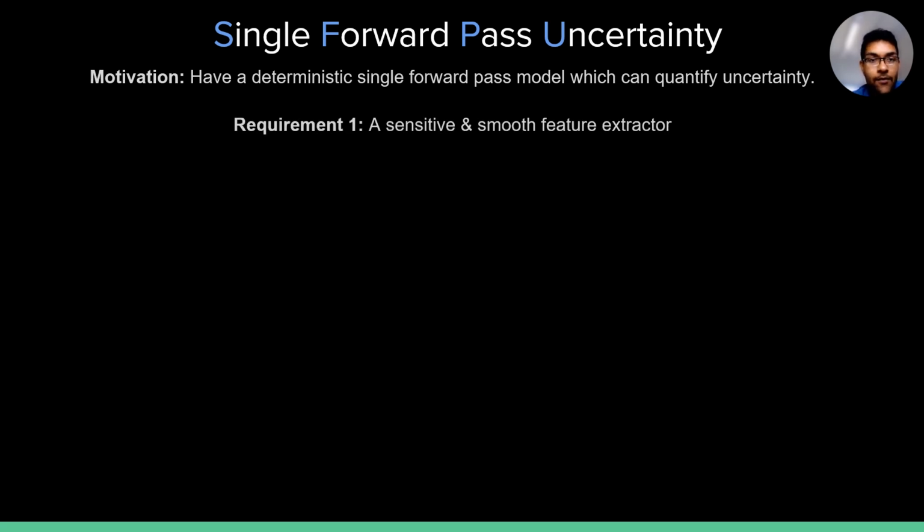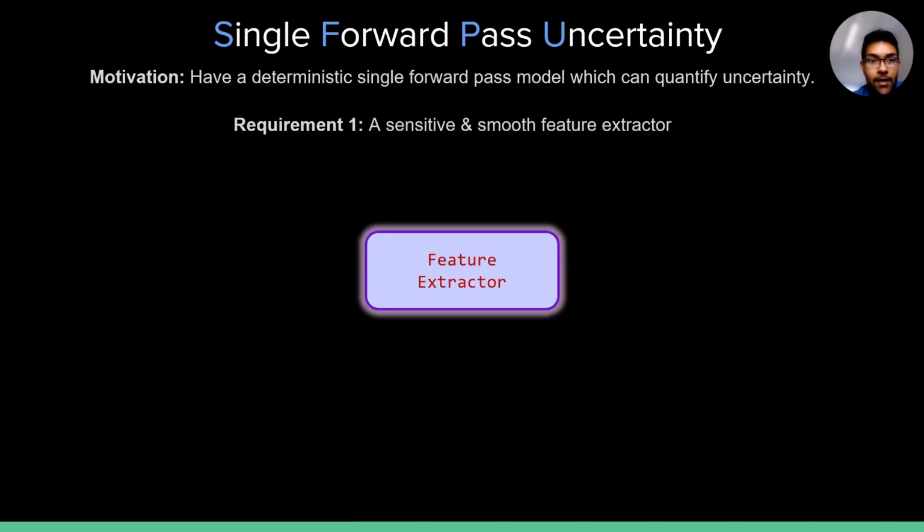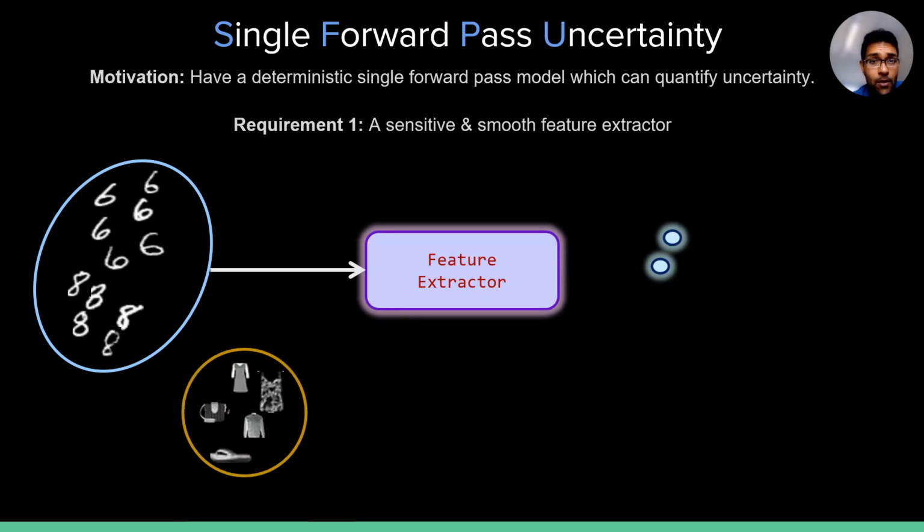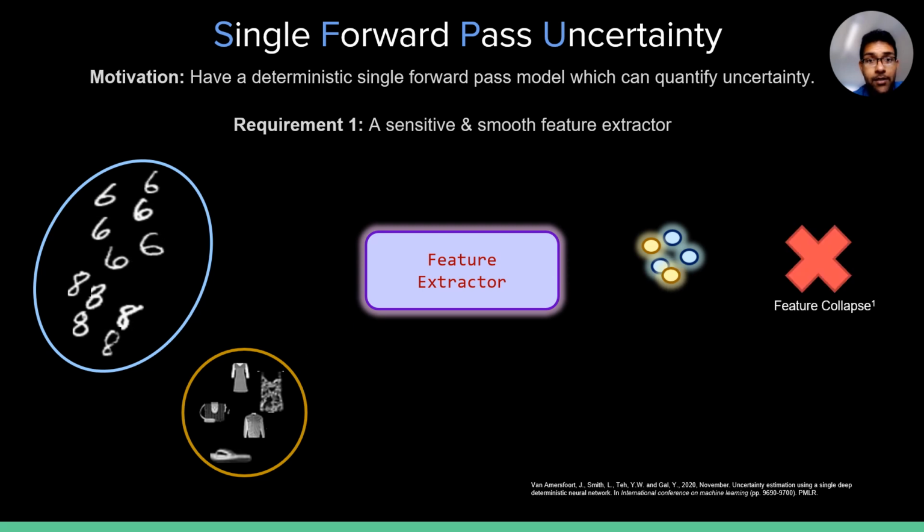For this, the first thing we need is a sensitive and smooth feature extractor. Why? Let's say we have in-distribution and out-of-distribution data. If the feature extractor maps both of them to the same region in the feature space, we can very easily have overconfident predictions on out-of-distribution data. This is known as feature collapse.